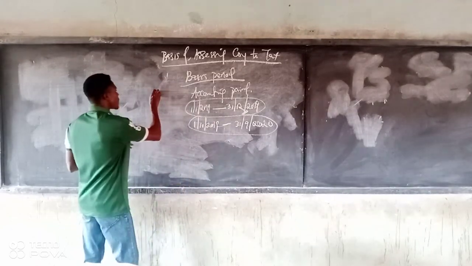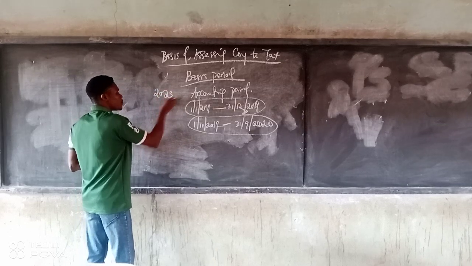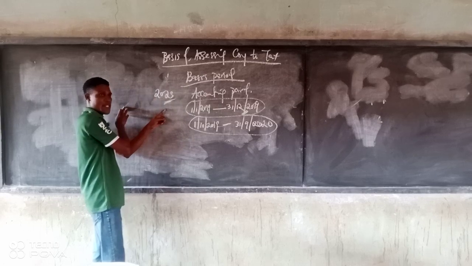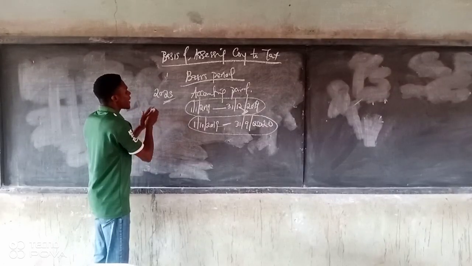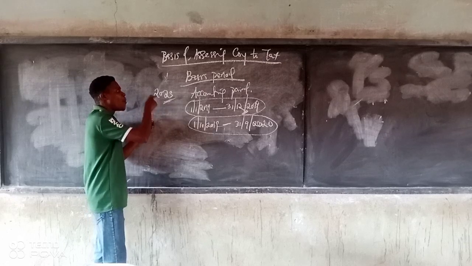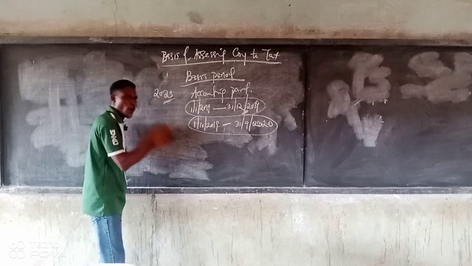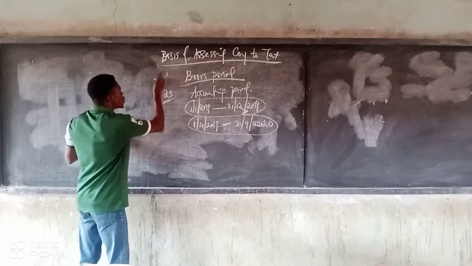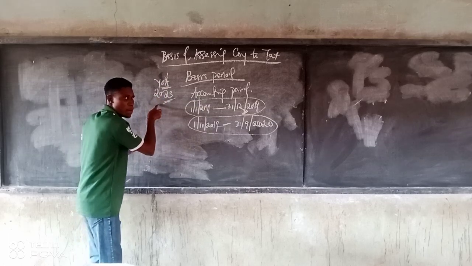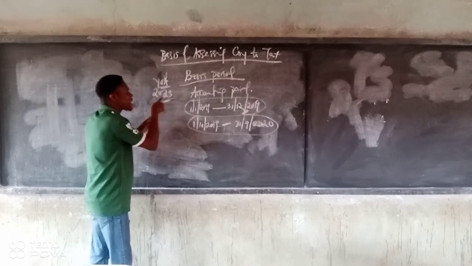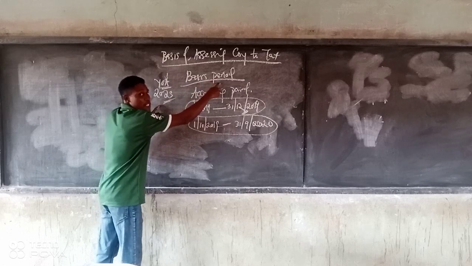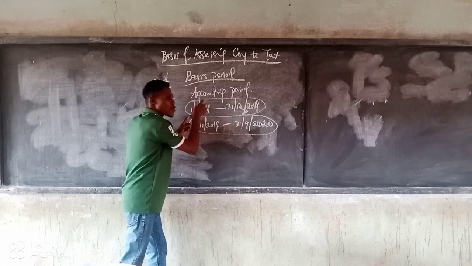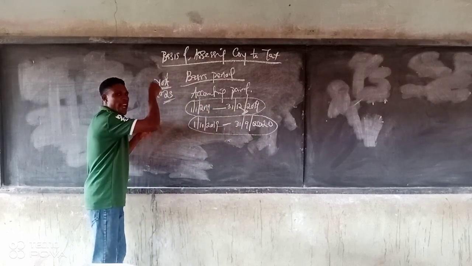That is, if you are in 2023 now, any tax that you are paying this year, you are paying for the tax from last year. So you are now paying on the preceding year basis. If you are talking about the basic period of 2020, the basic period is the accounting period in relation to a particular year of assessment. If 2023 is your year of assessment, the accounting period that will be attached to this year of assessment will have to be the basic period. So a basic period is the accounting period in relation to a particular year of assessment.